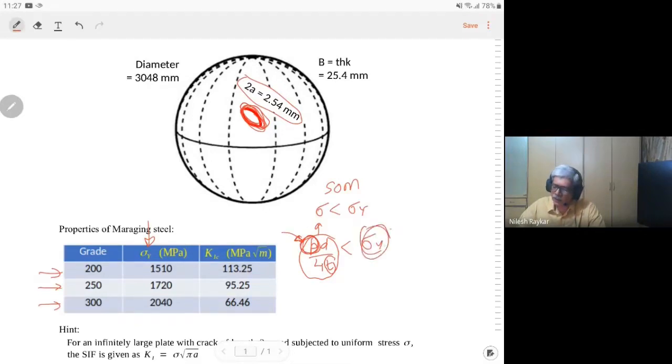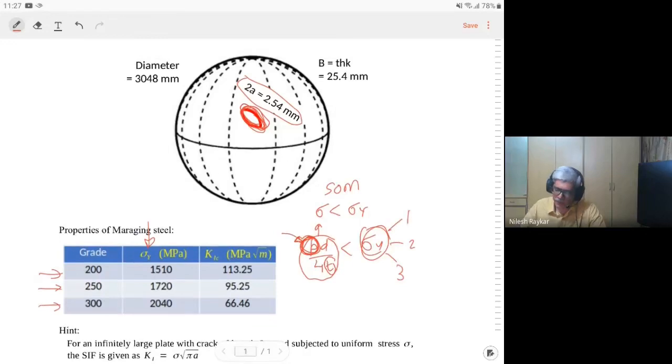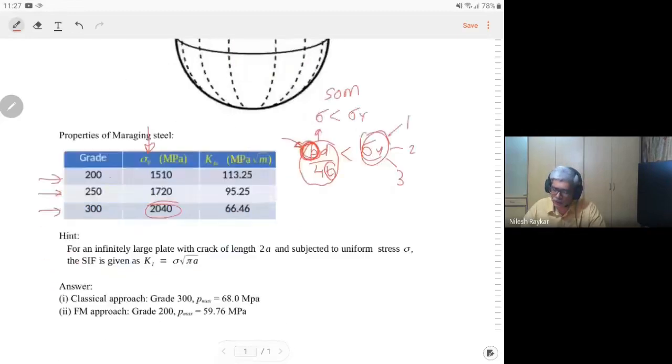Sigma Y will be different for the first, second, and third material, so the right hand side will be different, and you calculate which material gives the highest pressure. That is the one you will select. That is the SOM based approach. The answers are given here, and the one with the highest yield strength will obviously be suitable by the classical approach.